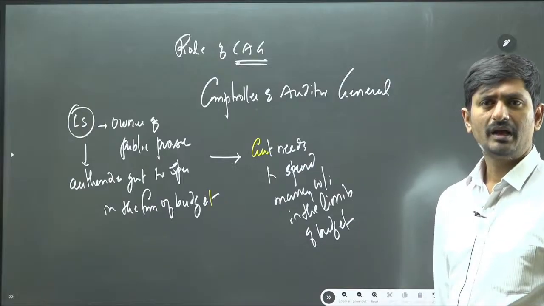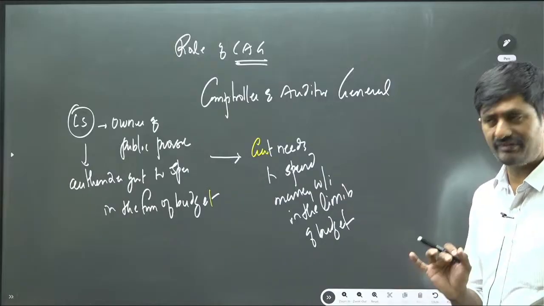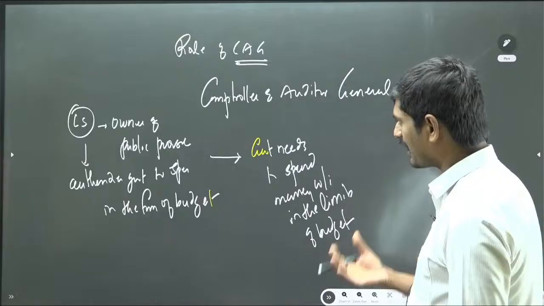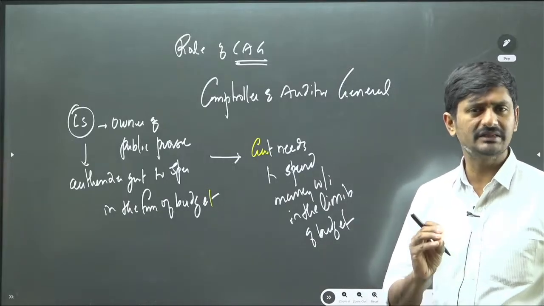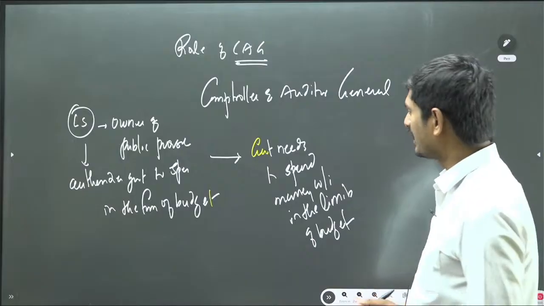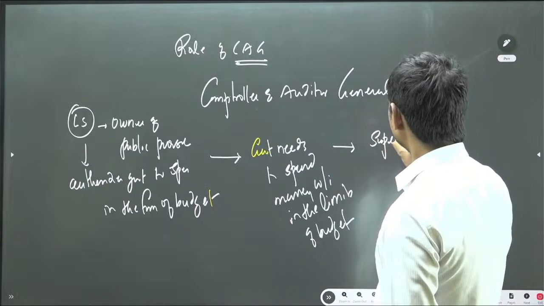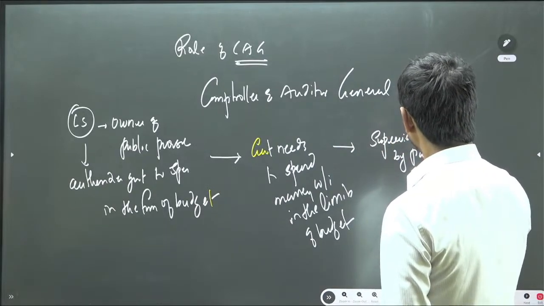And it is the requirement of Lok Sabha to know whether the money is spent within the limits of the budget or not. Hence the Lok Sabha, that is the Parliament, has to supervise whether the government is really spending the money within the limits of the budget. So, this requires supervision by Parliament, particularly Lok Sabha.